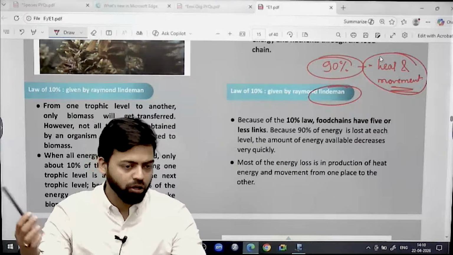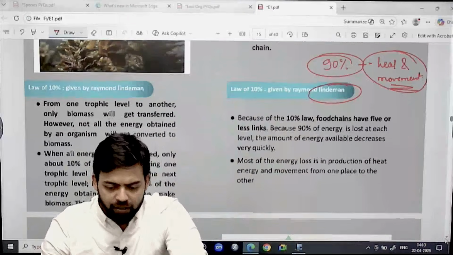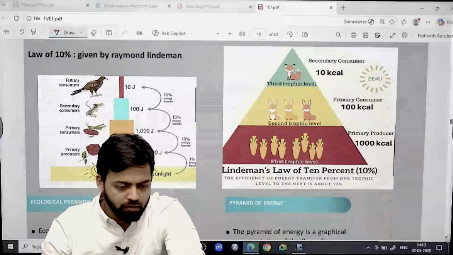Because energy loss is comparatively faster in case of food chain, right?